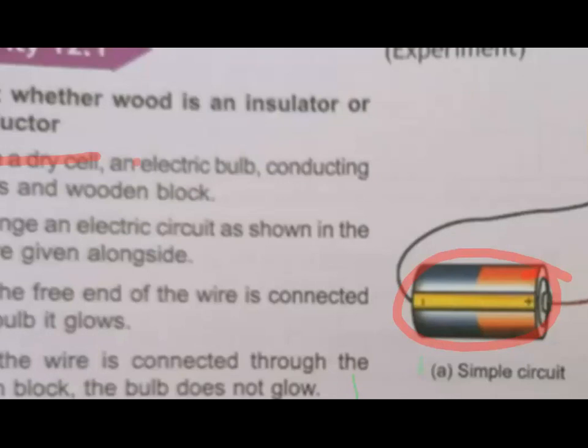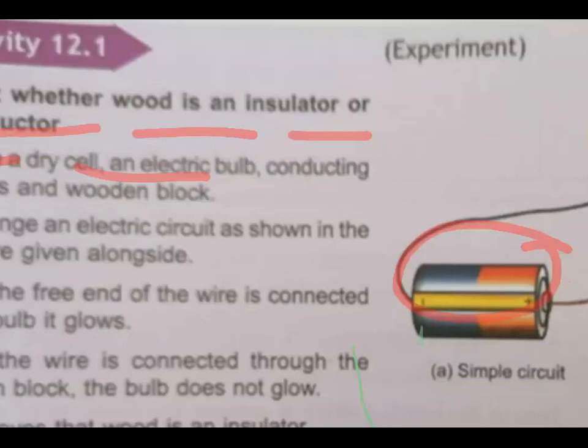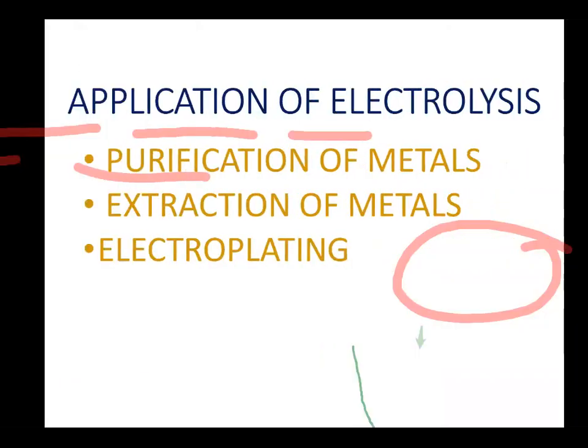Then you require an electric bulb. And then you require some wires to connect them. And you require the wooden block because you are going to check whether wood is an insulator or a conductor. So you require some wooden material, right? Okay, fine. Then what do we need to do?